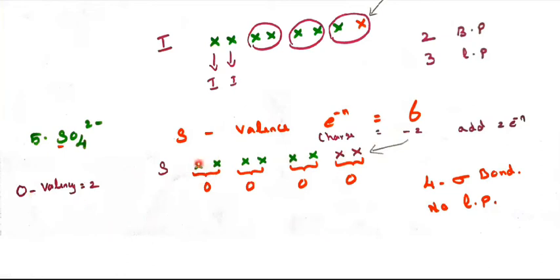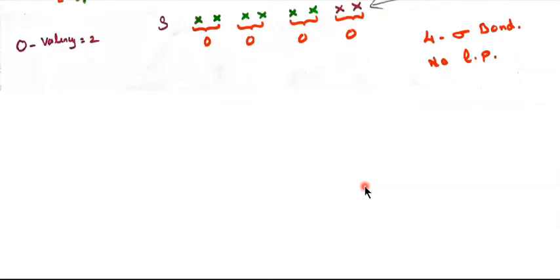So 2 electrons are combining with 1 oxygen, 2 electrons are combining with the second oxygen, 2 electrons are combining with the third oxygen, and 2 electrons are combining with the fourth oxygen. So here it is all sigma bond: 1, 2, 3, 4 single bonds. 4 sigma bonds. There are no lone pair electrons.